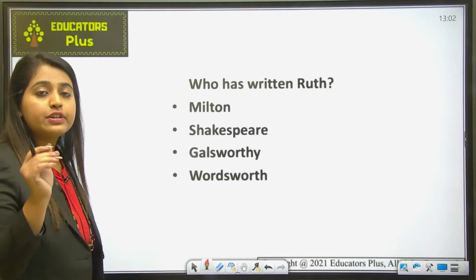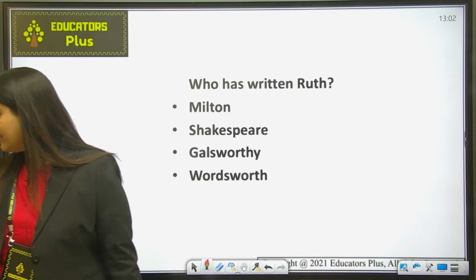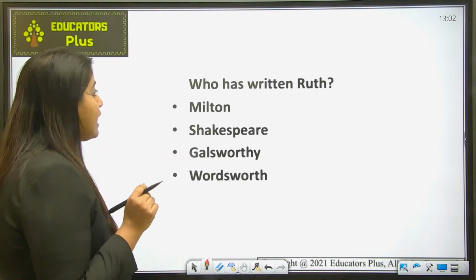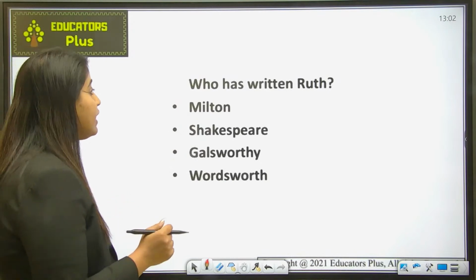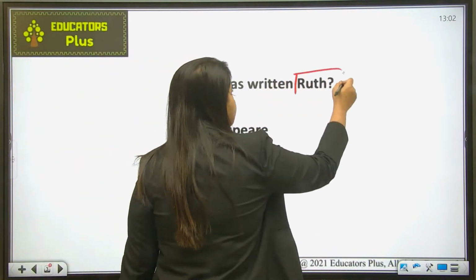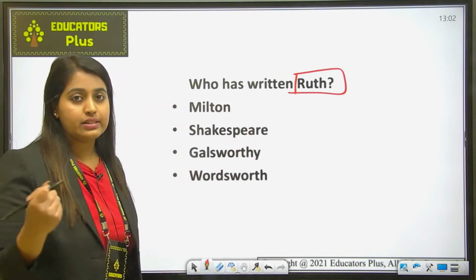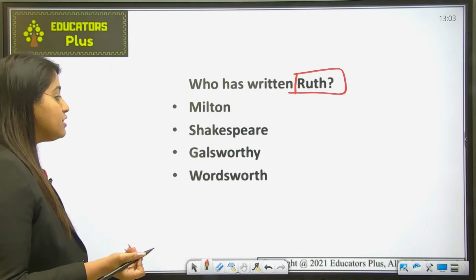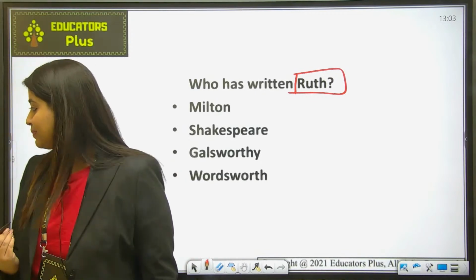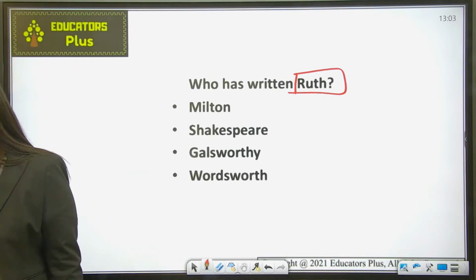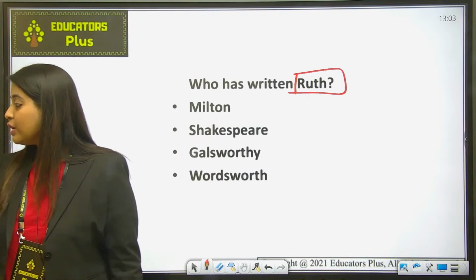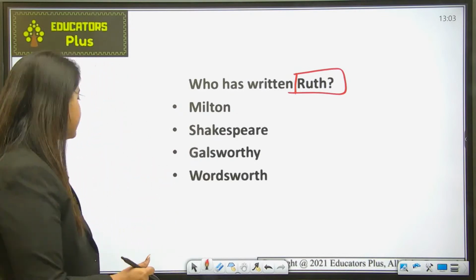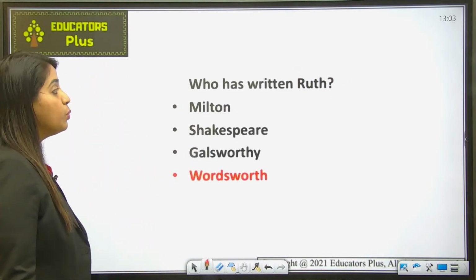Your first question in today's session is, good afternoon, Jitendra, who has written Ruth? Ruth is a work and you have to tell me who has written it. Is it Milton, Shakespeare, Galsworthy or Wordsworth? Can you tell me in the chat box who has written the work Ruth? The correct answer to this question is Wordsworth.